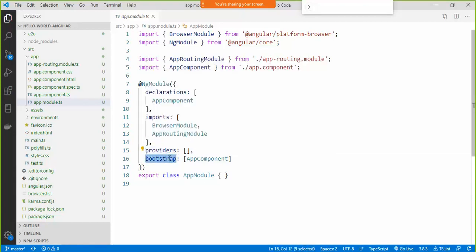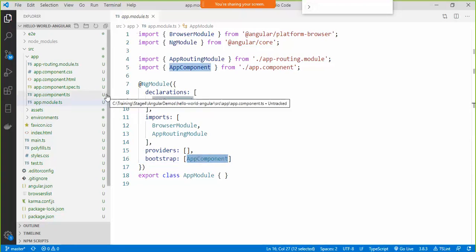There is also bootstrap, which tells me the startup component for this module. So when this module is loaded, which component should start first? I'm saying the component that should start first is AppComponent. Now let's go and see what this AppComponent is.